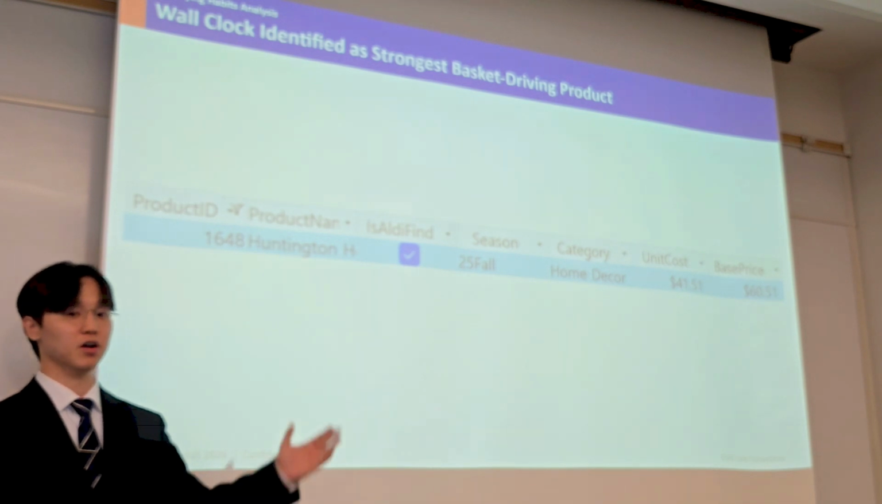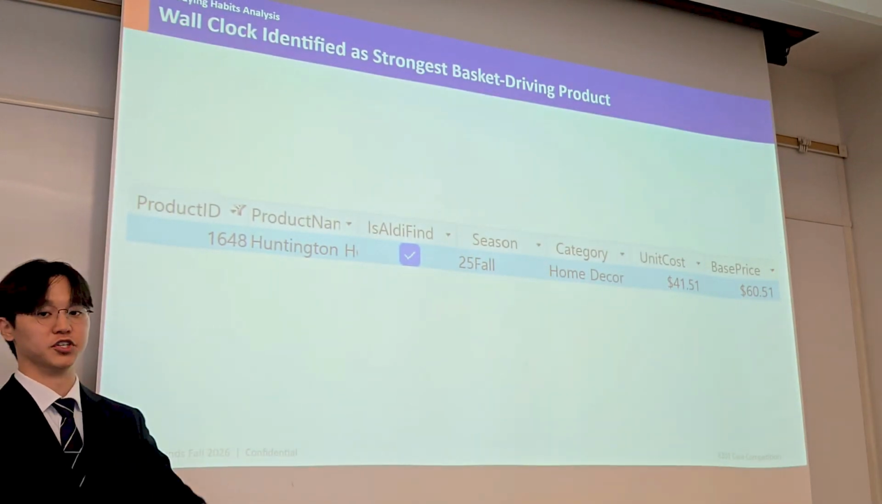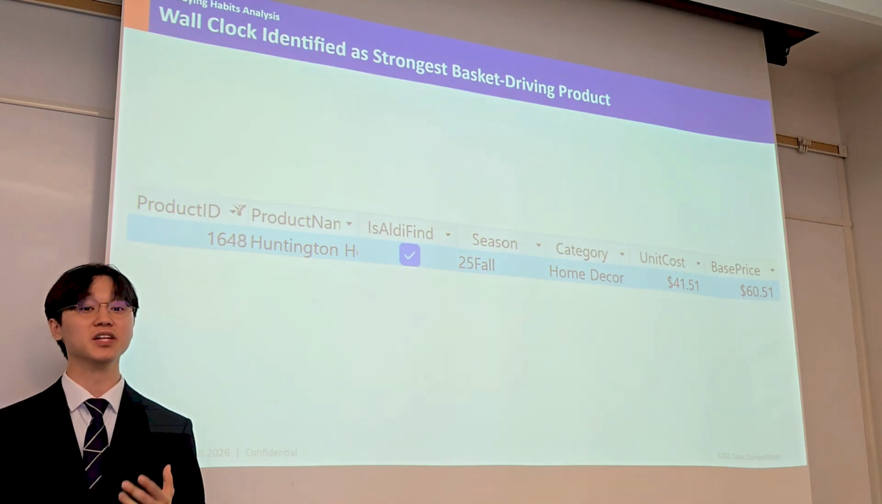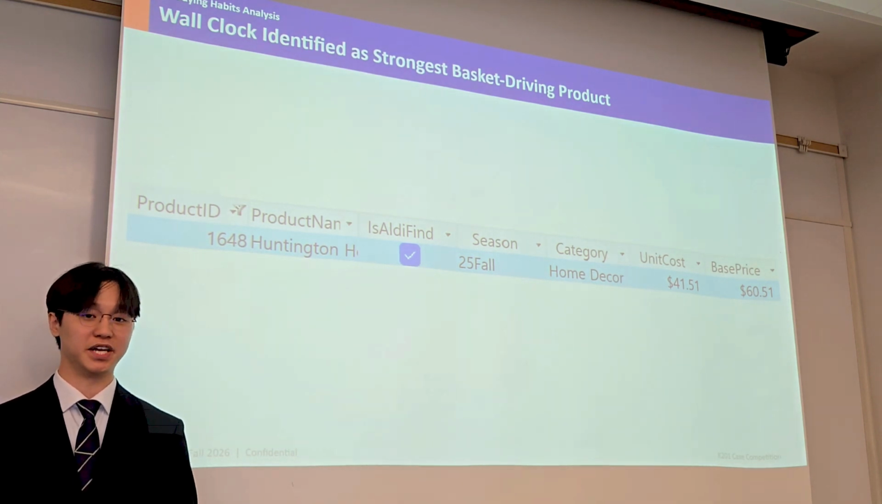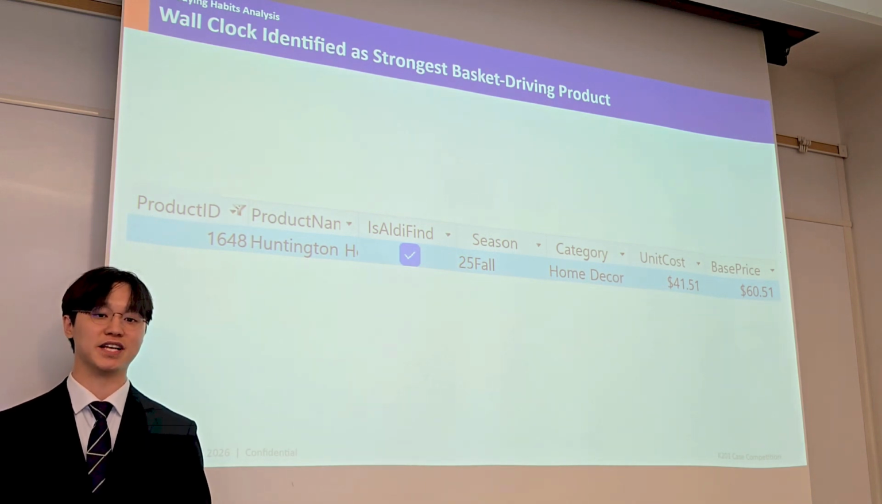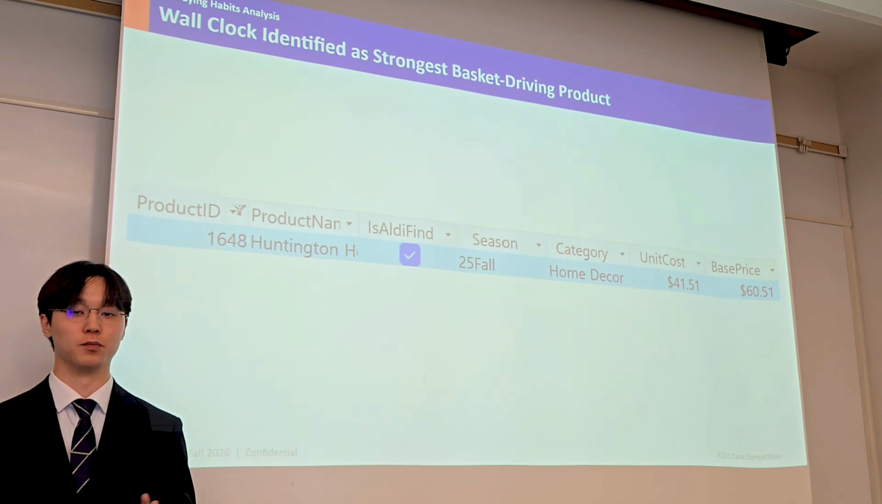As a result, the Huntington Home Pro Wall Clock emerged as the strongest product. It not only ranked highly in terms of profitability and sales performance, but also appeared most consistently in transactions that included additional core purchases.